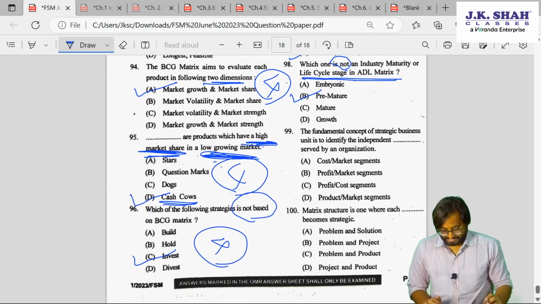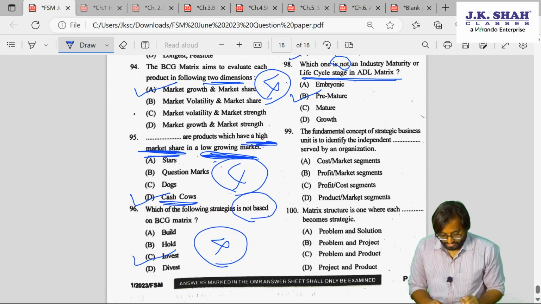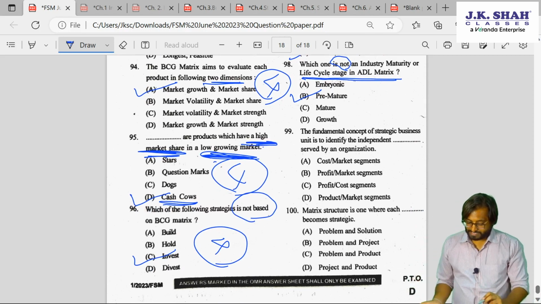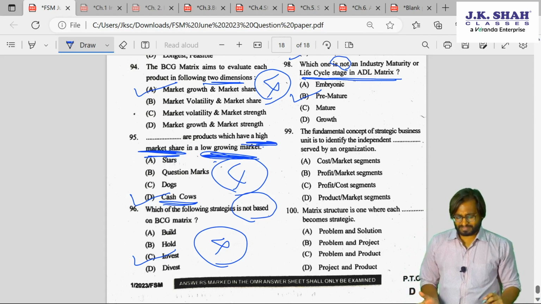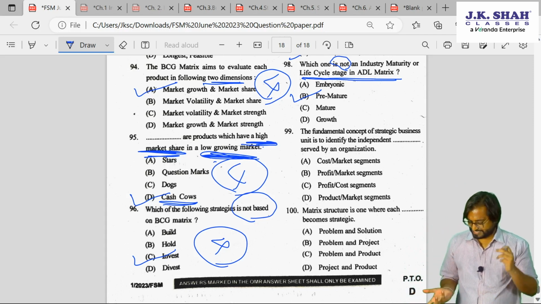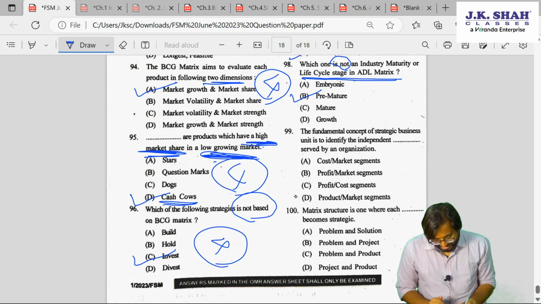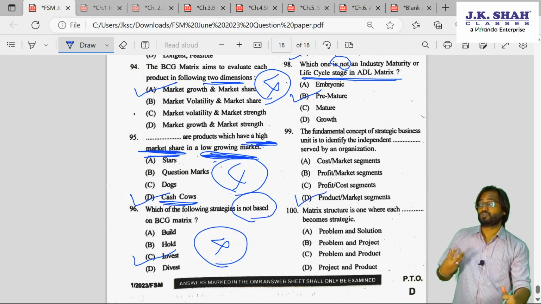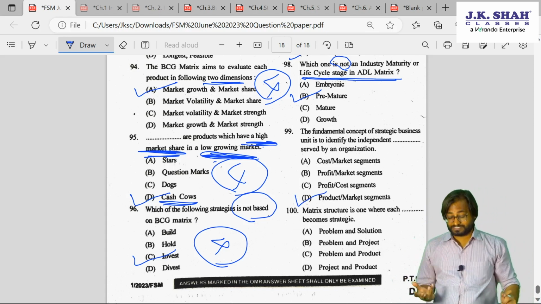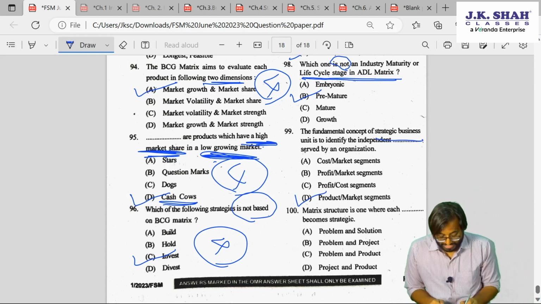Okay. Next. The fundamental concept of SBU is to identify the independent served by an organized. Cost or market, it doesn't make any sense. Profit or market segment, it doesn't make any sense. Product and market segment. Based on the different products that you sell, based on the multiple locations you do business, you will develop SBU, strategic business unit.